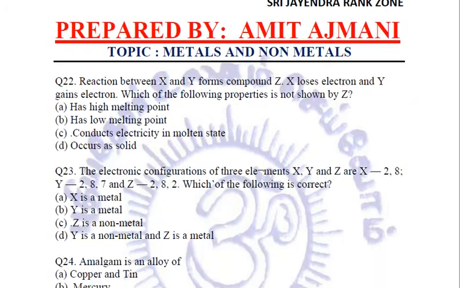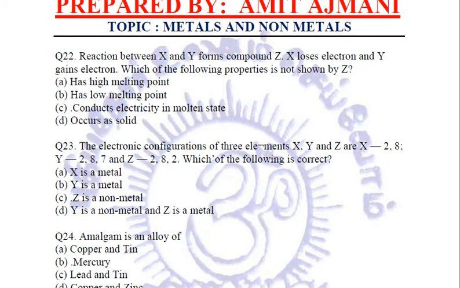Fine. Coming to the next question now. Reaction between X and Y forms compound Z. X loses electron and Y gains electron. Which of the following properties is not shown by Z? Now Z is a compound formed by losing and gaining of electrons. That simply means this Z is an ionic compound where X is a metal and Y is a non-metal. So which of the following properties is not shown by Z?